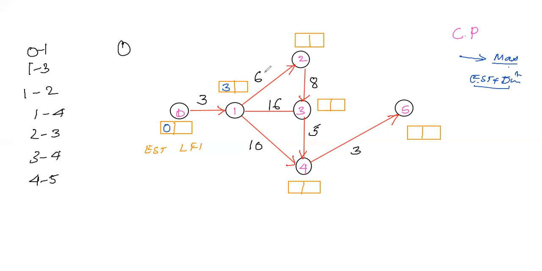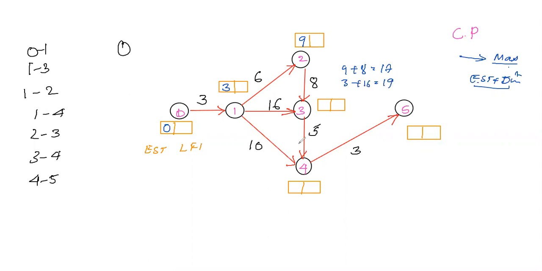So 3 plus 6, it will be 9. Here, the same, 3 plus 16. For this node, we have 2 edges. When 2 heads come, there will be 2 paths, so you will get 2 values. One is 9 plus 8, which gives 17. And one more is 3 plus 16, which gives 19.